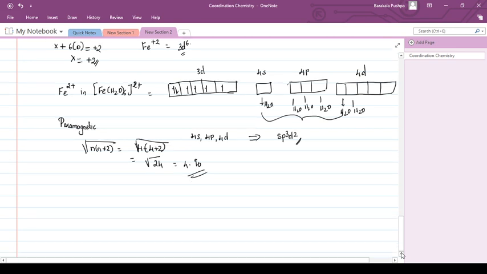In one case, inner d orbitals participate in the hybridization; in another case, outer d orbitals participate. Why does this difference take place? He couldn't give any explanation. So there are some defects in the valence bond theory. Now, what can be the defects in the valence bond theory?